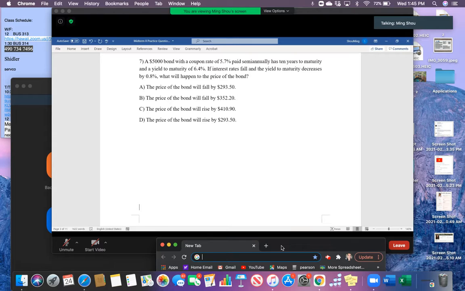So first of all, we already know the number of periods for this bond, right? It will equal 10 multiplied by 2, equal to 20. We also know the period payment. The period payment would equal the face value 5,000 multiplied by the coupon rate 5.7% divided by 2. So the period payment, or the coupon payment for half a year, would equal $142.5.